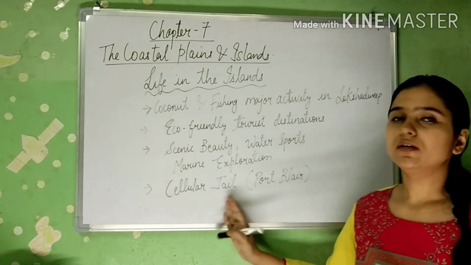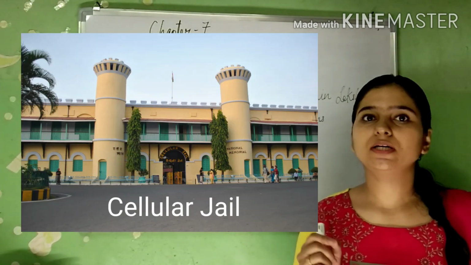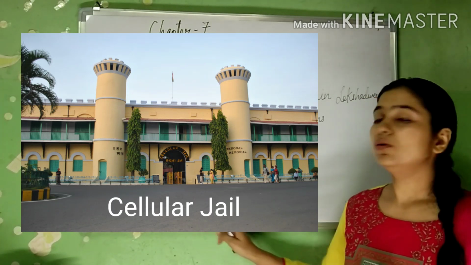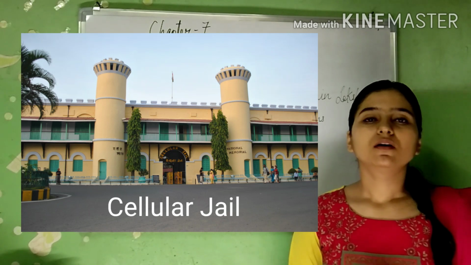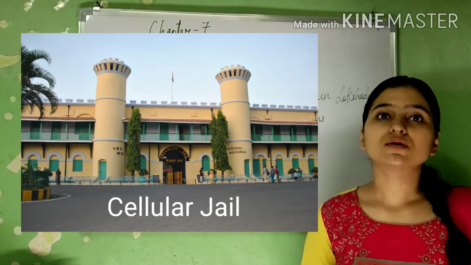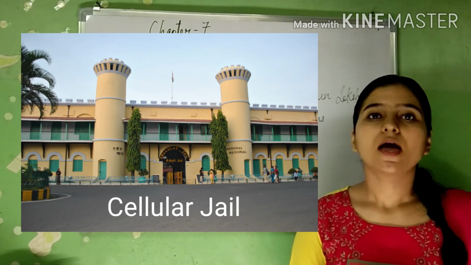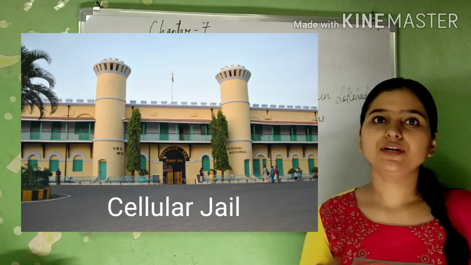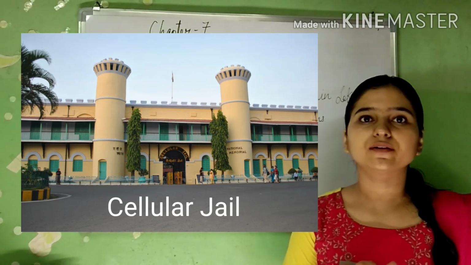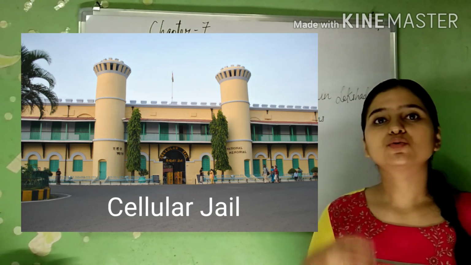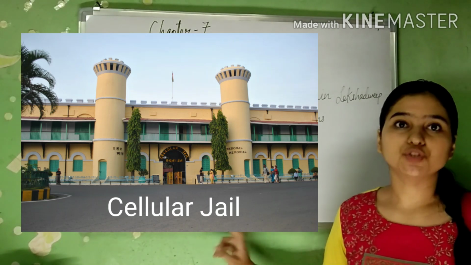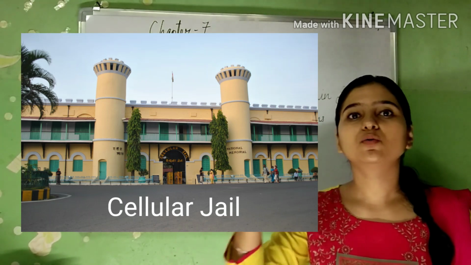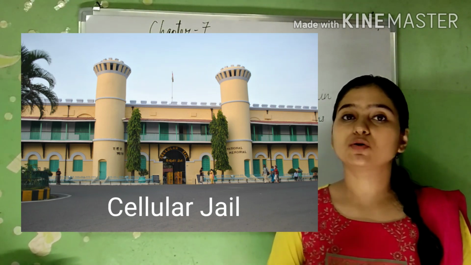Then cellular jail. This is the most important thing. Port Blair is the place where cellular jail is. See, you know that our country was under the British rule, and what they used to do was take the Indian freedom fighters from our country and put them in the cellular jail, which is in Port Blair, because from there they could not come back to our country because there is ocean.